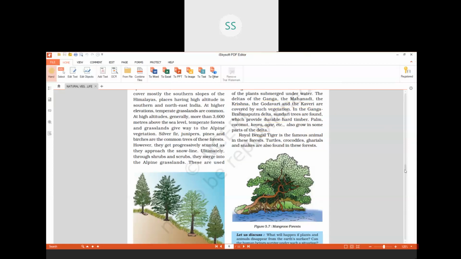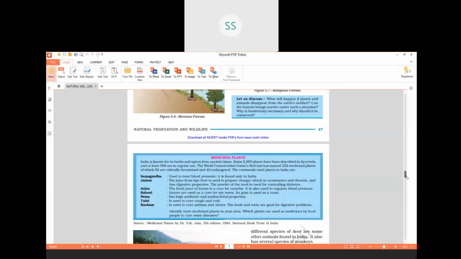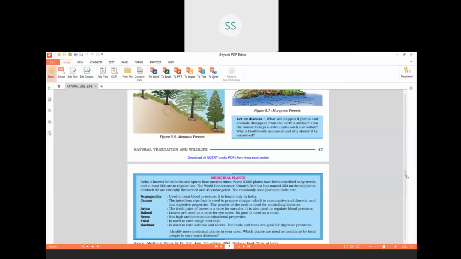Children, we have completed all the 5 types of vegetations which are found in our country. There is a question asked here in a table which is just given below the mangrove forest. If you see, there is a question given under this topic. Let's discuss. And I want you to answer them, both the questions.